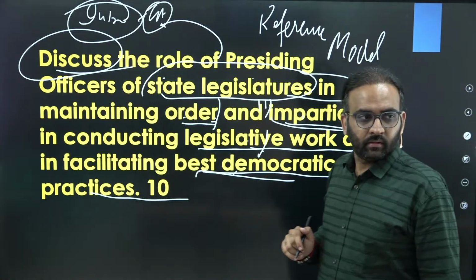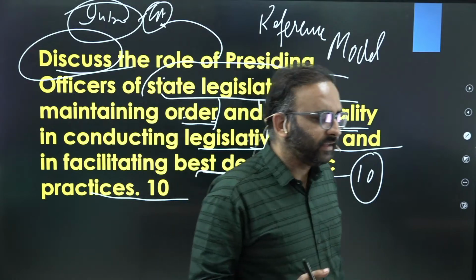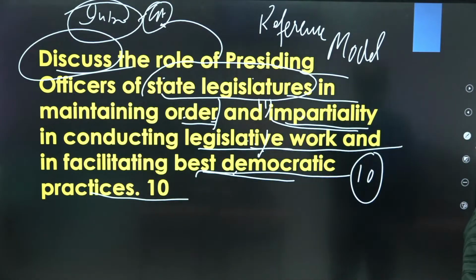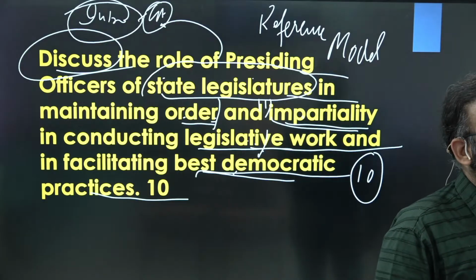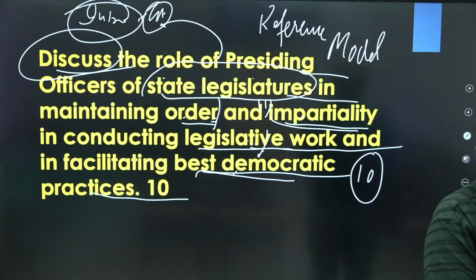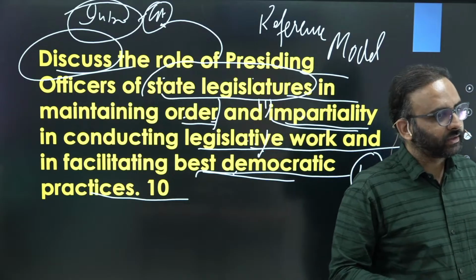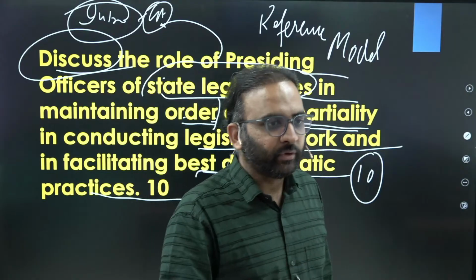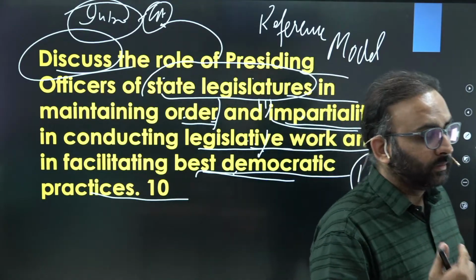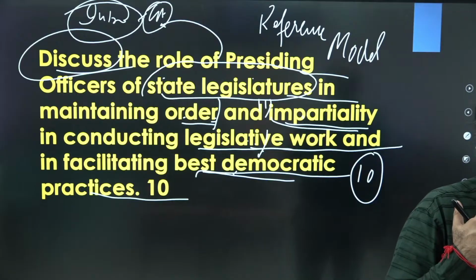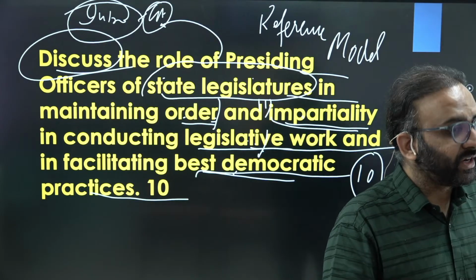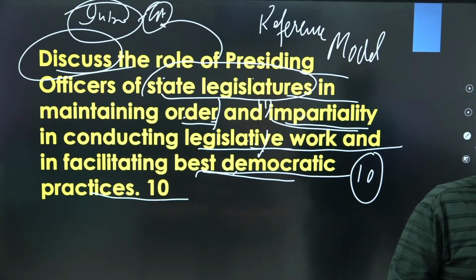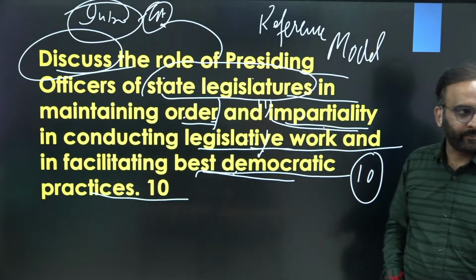Or you can give a current affairs reference: recently a conference of presiding officers was held, where the role of presiding officers of state legislature was discussed. By this current affairs based contextual introduction, you are telling the examiner that you know this was in the news. Clear? So that could be your introduction.